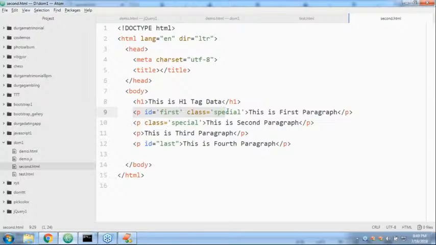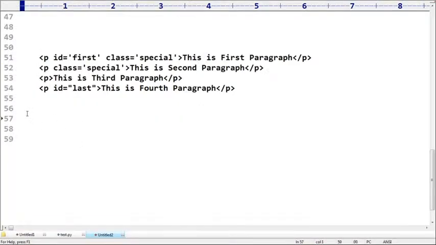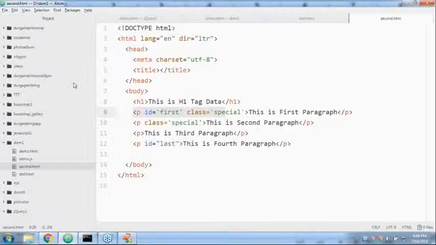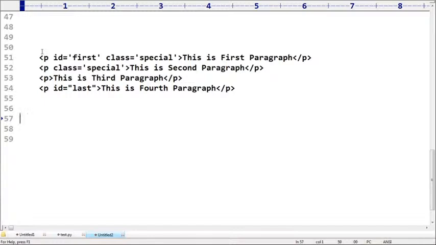You can understand very easily. What is the way? I don't want a number, I want code. Before this, one h1 tag is also there. That's all about my code.